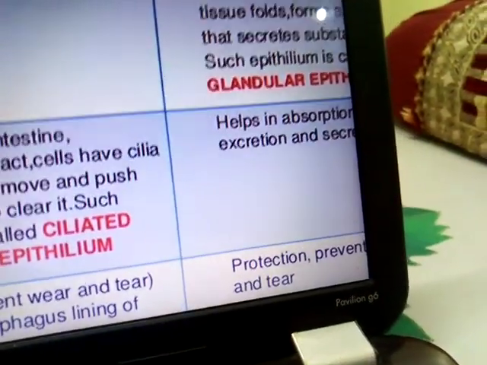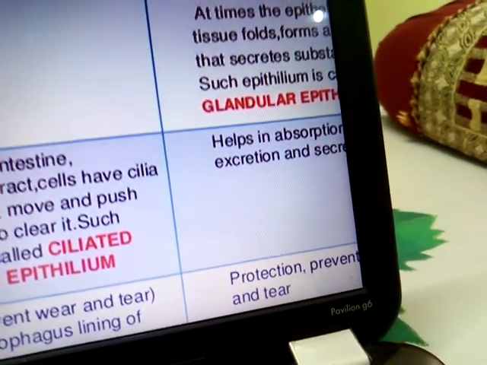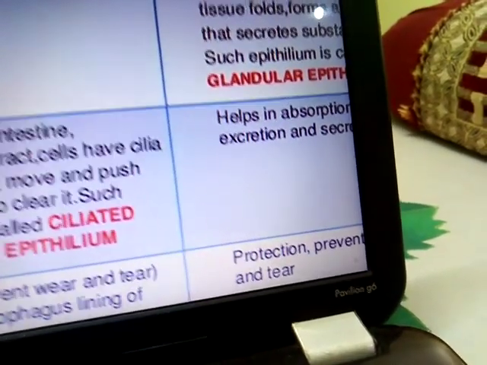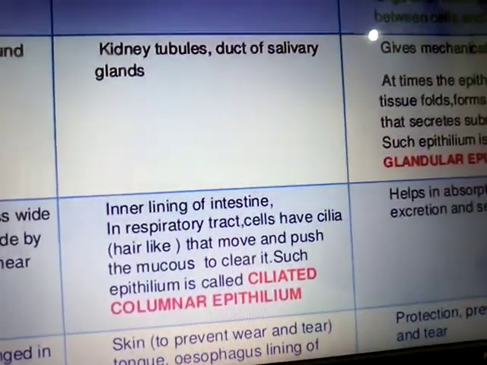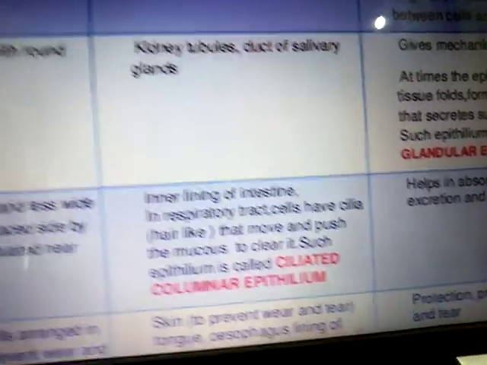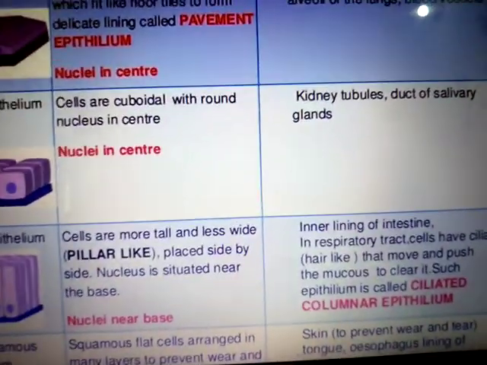The function of this striated epithelium tissue is that it helps in protection and prevents wearing and tearing of tissues, cells and organs. So this is about the epithelium tissue.